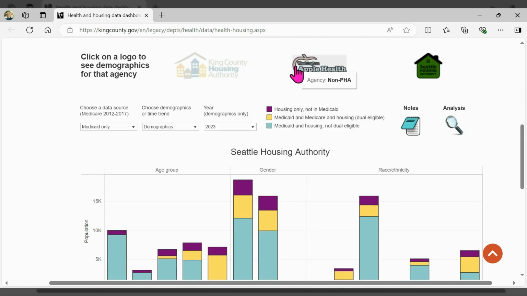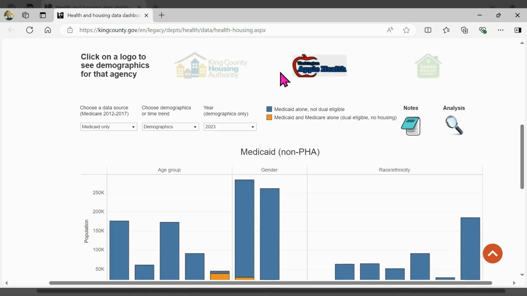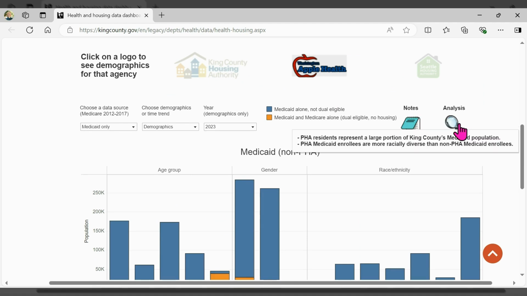Click the Washington Apple Health logo to see data on Medicaid enrollees not in public housing. Hover over the Notes icon for key data details. Hover over the Analysis icon for key takeaways.